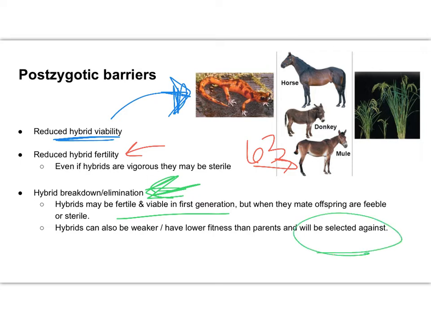Nobody's going to want to reproduce with them because the fitness for the environment is lower. You see this on the far right. Here's the original. So the first hybrid is fertile, it's viable, but as it continues to reproduce, you see them getting smaller. They're not as strong. They'll be selected against. So they still remain two separate species, and they remain reproductively isolated.